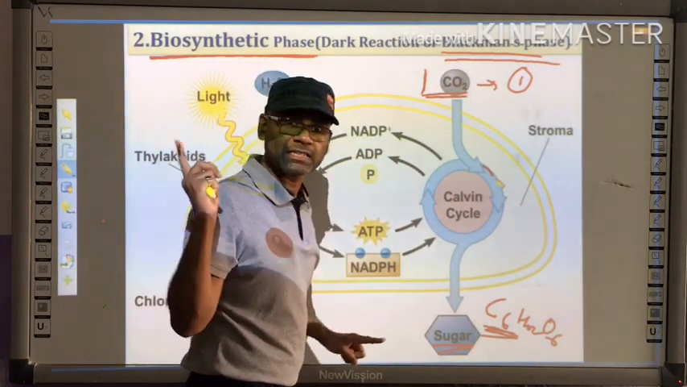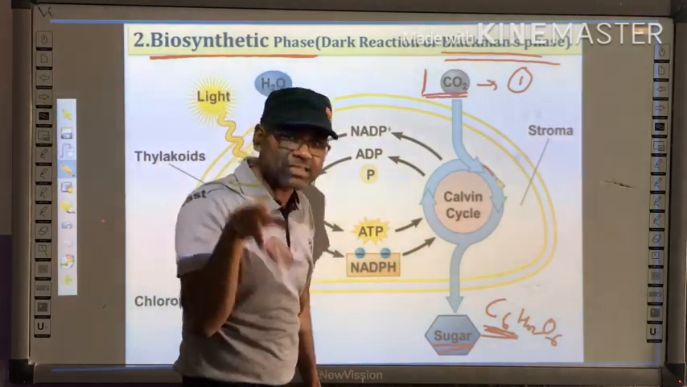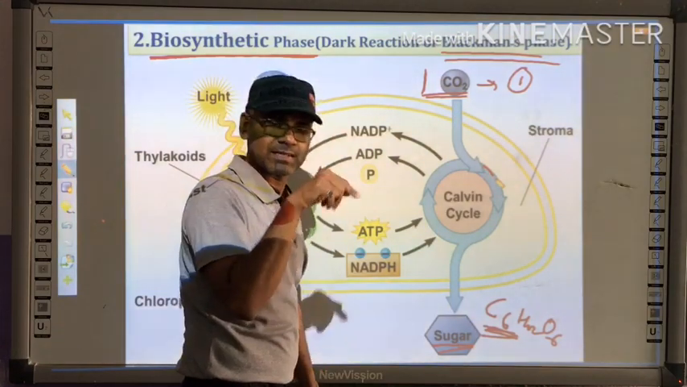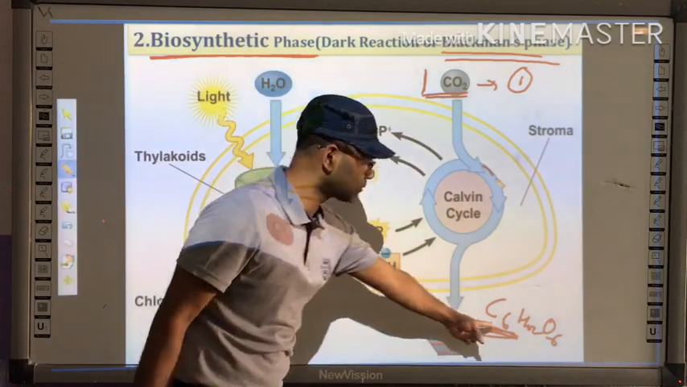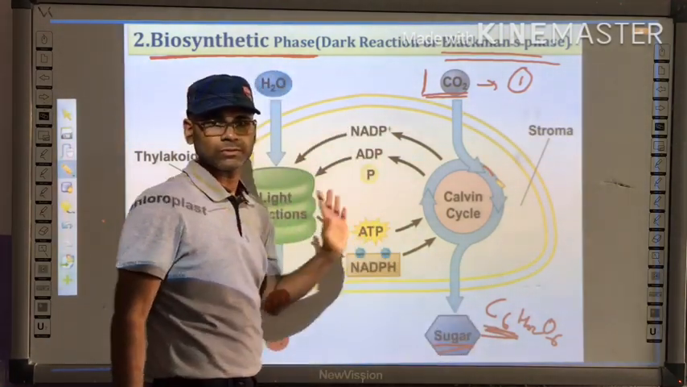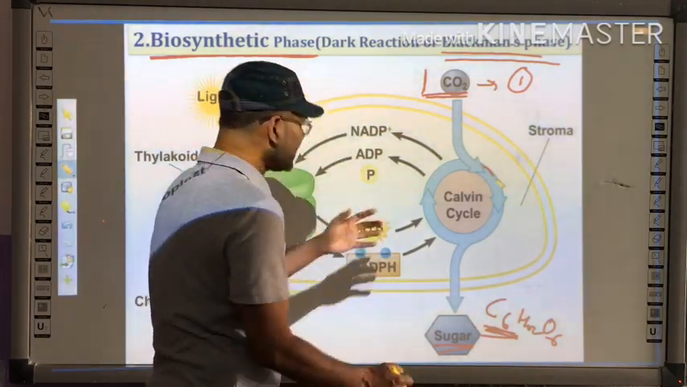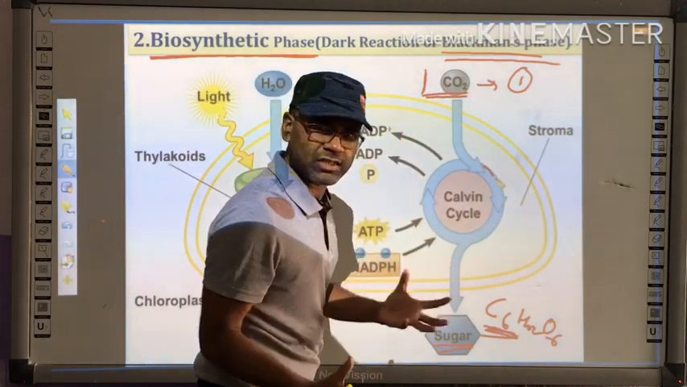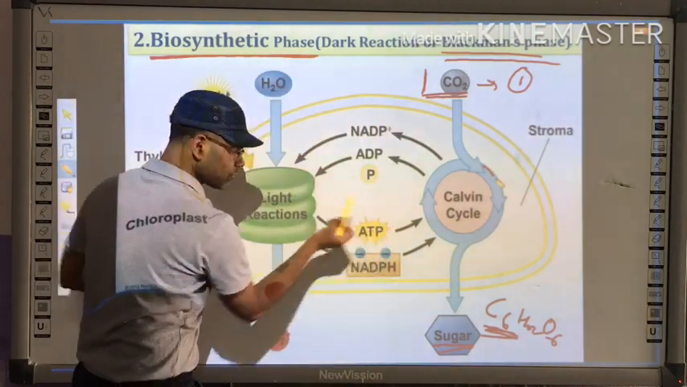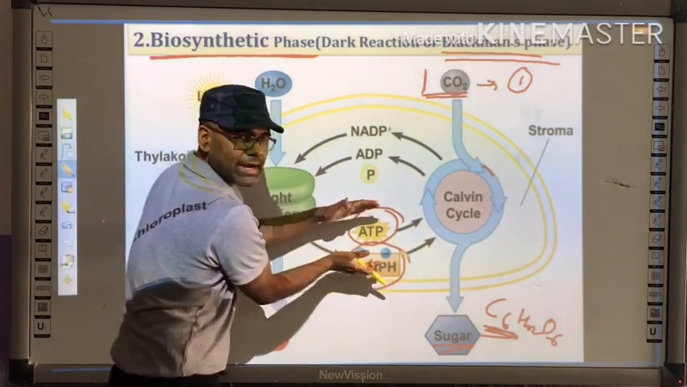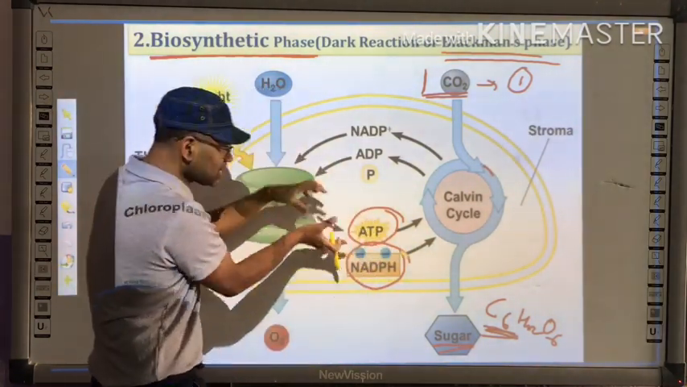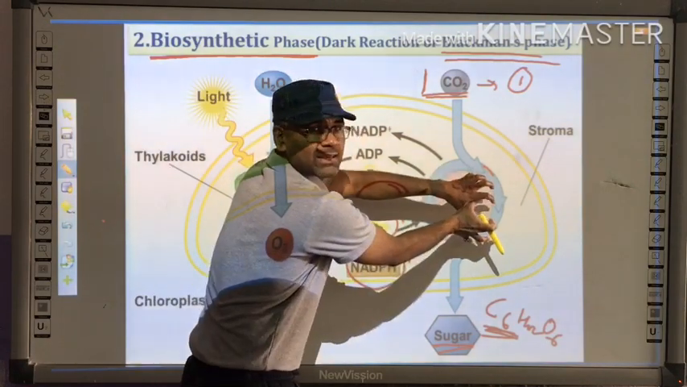Okay, now remember the reaction. There you have written 6 carbon dioxide, 6 CO2. Why 6 CO2? Because of this glucose, 6 CO2. Understand? And this process requires energy. This energy we have already formed, that is ATP and NADPH. These two are acting as a currency of energy, and this currency of energy is used by the Calvin cycle.